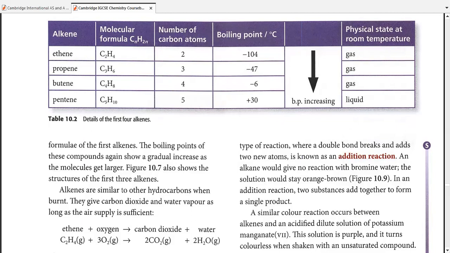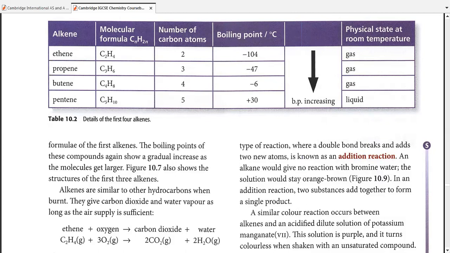The first few alkenes are gases, the next few of them would be liquids, and the ones after that would be solids. The same way as we studied with alkanes, in the case of hydrocarbons, the first few are gases and then they are liquids. The liquids might be of two types, less dense or more dense, less viscous or more viscous. And then there are solids, and the solids are also of two types. The first few solids are waxy solids, somewhat soft solids, and the ones after that, the ones with the biggest structures or the highest molecular masses, are the hard solids.